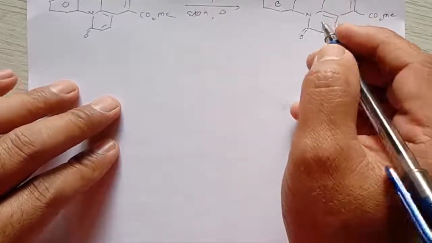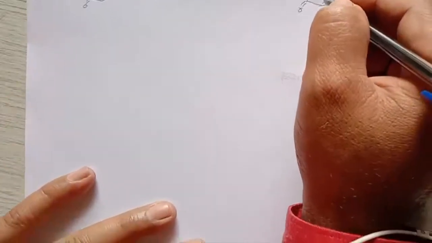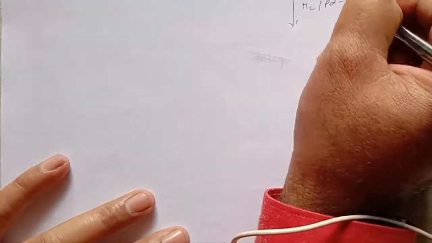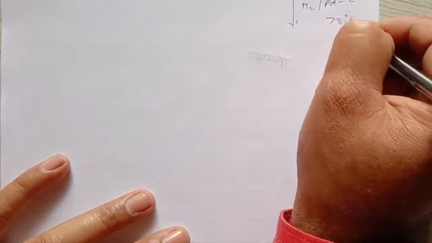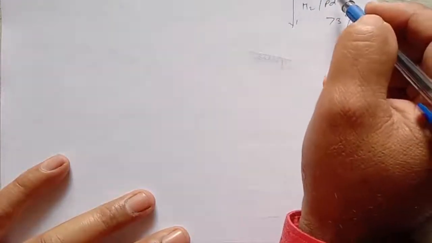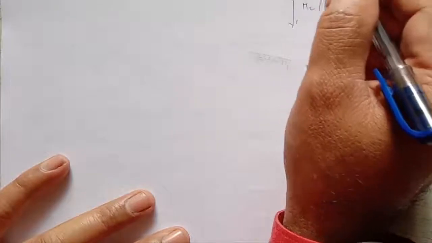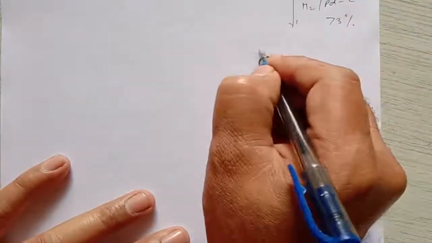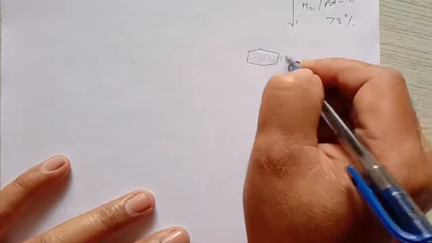Then in the further step, if we reduce this molecule in presence of H2, Pd/C, then it gives formation of 73% product. That means this H2, Pd/C will selectively reduce this isolated double bond, right? And what does it give? It gives formation of a compound like this.